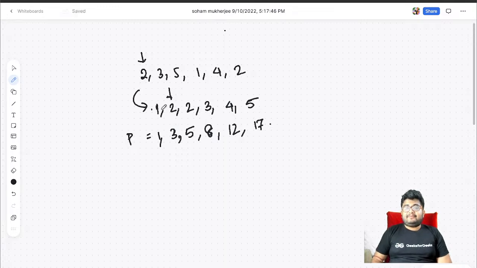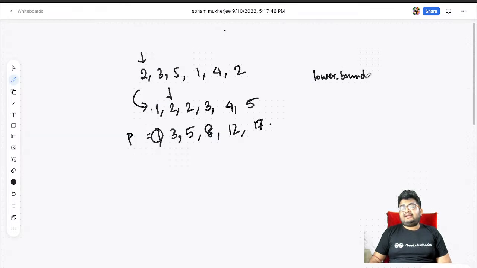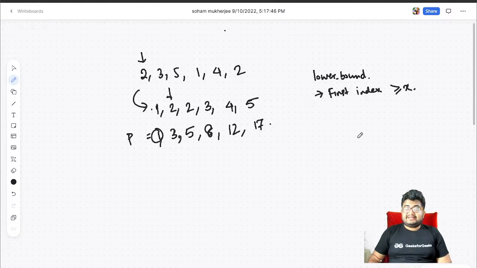So what is the prefix sum before this? That will contain the sum of all the previous elements in the sorted array. That is all the elements less than 2, right? So again, what does lower bound return? Lower bound will return, in a sorted array, the first index greater than or equal to x.